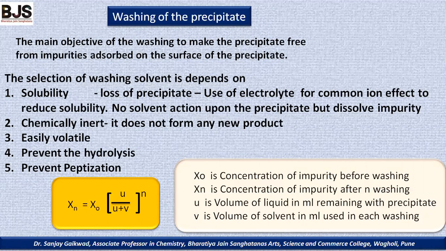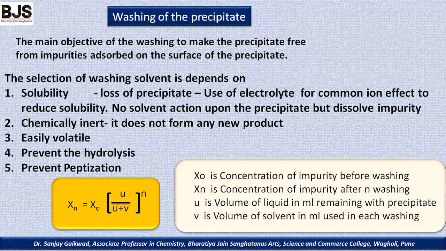prevent the peptization. Now, by using this formula, xn equals x0 into u upon u plus v raised to n, we can find out how much impurity remains in the precipitate. Here, xn is the concentration of the impurity after washing. How many washings? N number of washings: first washing, second washing, third washing. And how much volume of the solvent is used here is given in terms of u and v.